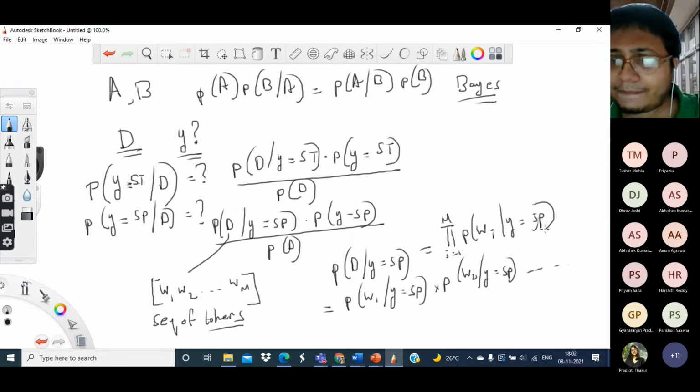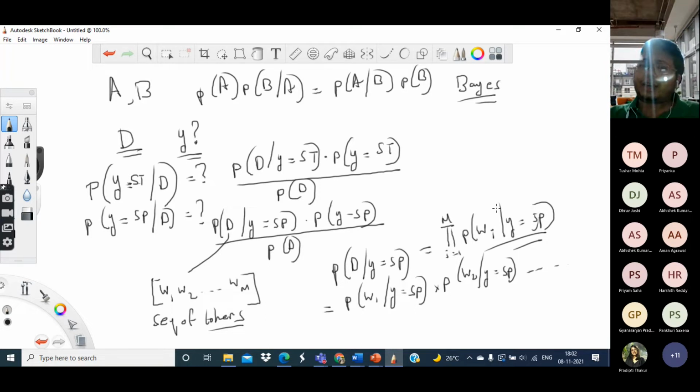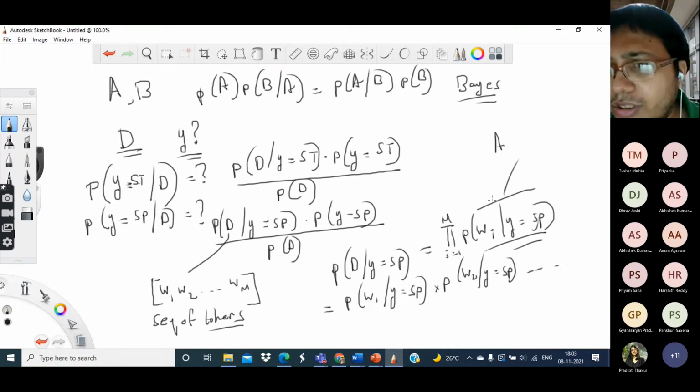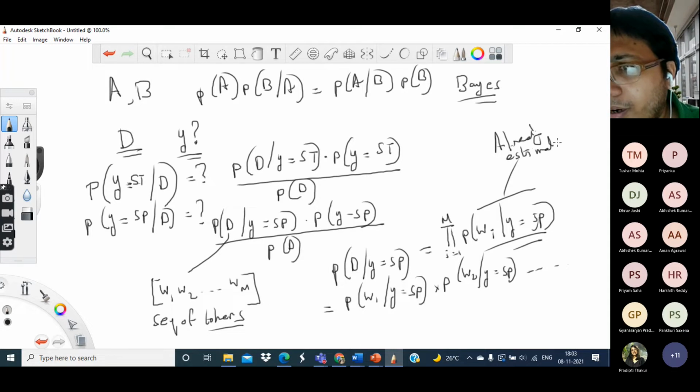Now this I have already estimated, because this word token wi can be mapped to a particular word in the vocabulary, and I have already calculated the probability of that word under the given label. So this has already been estimated from the training set.